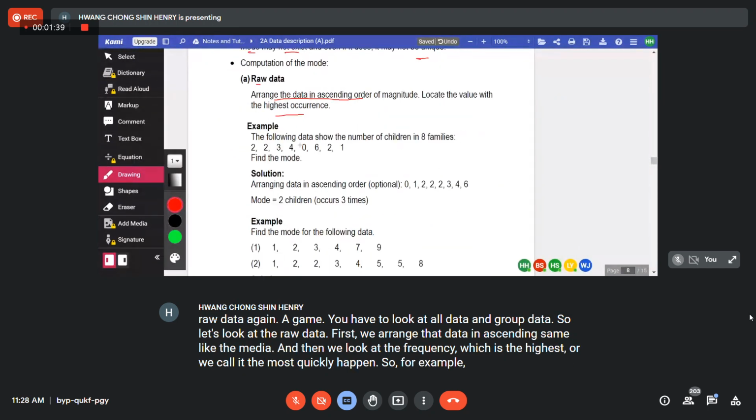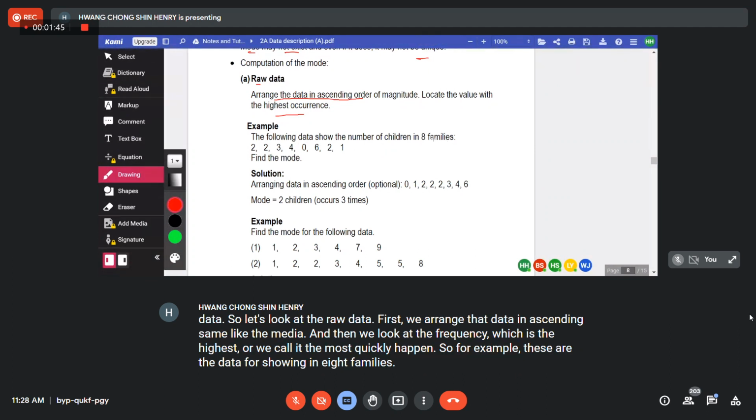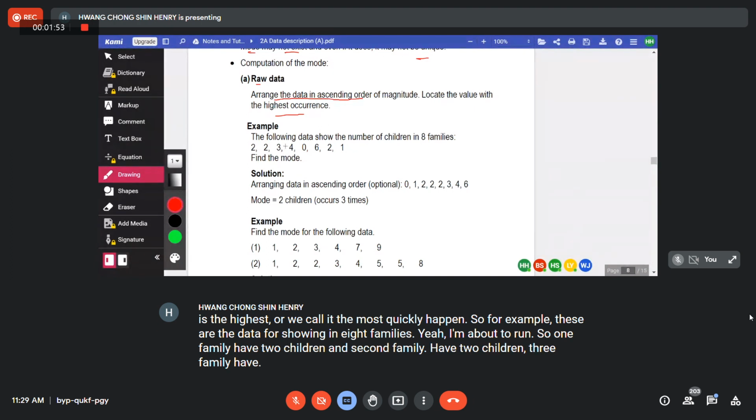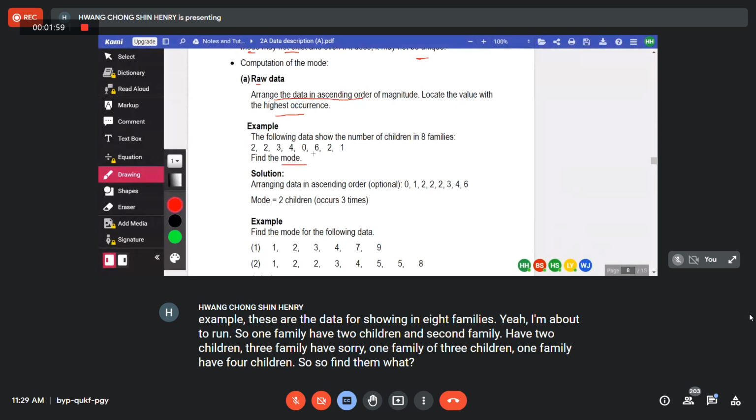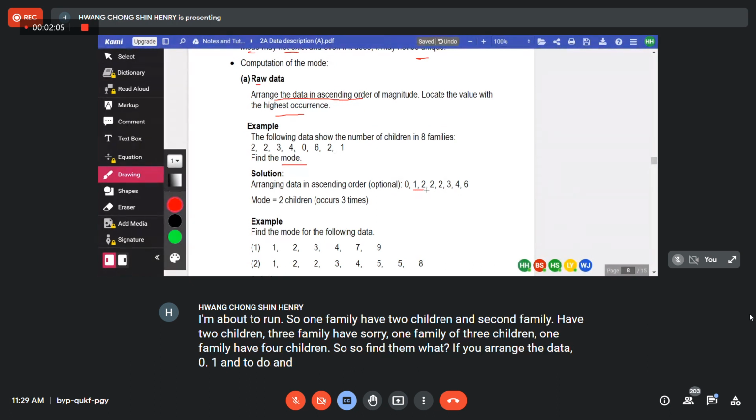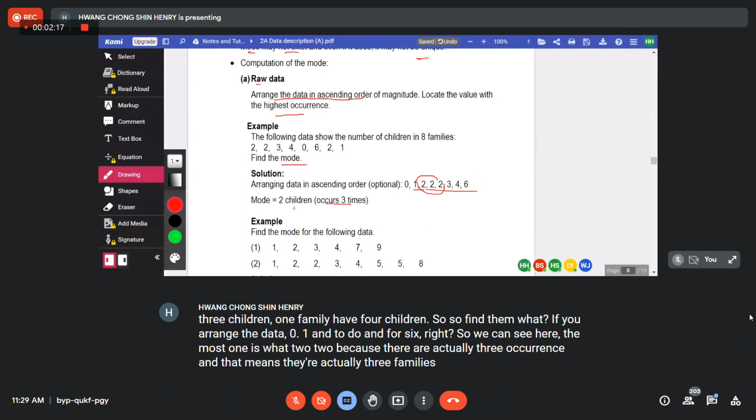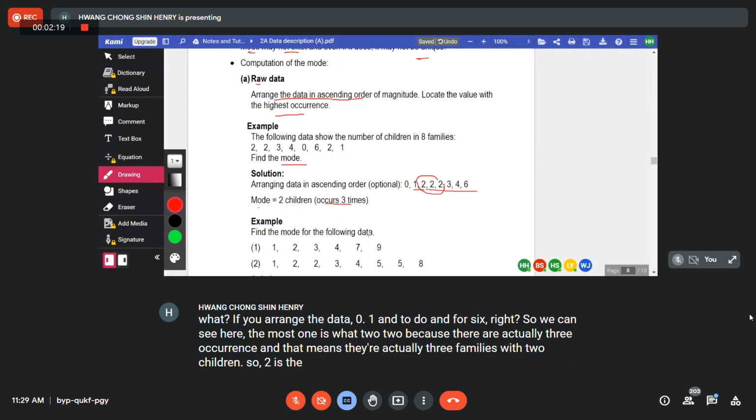So for example, these are the data showing the number of children in 8 families. One family has 2 children, second family has 2 children, one family has 3 children, one family has 4 children, and so on. So find the mode. If you arrange the data: 0, 1, 2, 2, 2, 4, 6. You can see the most frequent one is what? 2, 2, 2, because there are 3 occurrences, and that means there are 3 families with 2 children. So 2 is the mode.